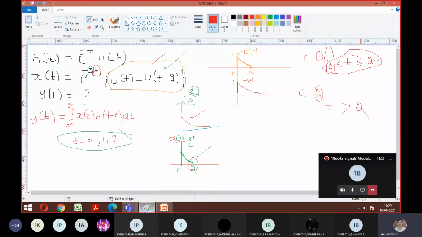I told you, if you take the case t less than 0, the output will be 0. Similarly, take the case from 0 to 2. Why 2 only? Because of this interval. You can analyze that t may exist between these two ranges. Similarly, you can take one more category, t greater than 2. In general, let me write how the formula looks. Before that, is it okay till here for everyone?